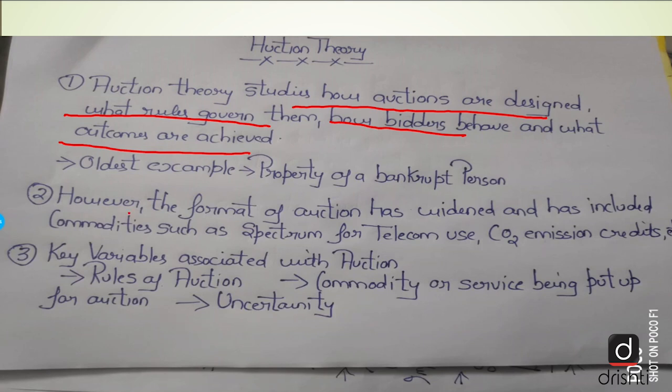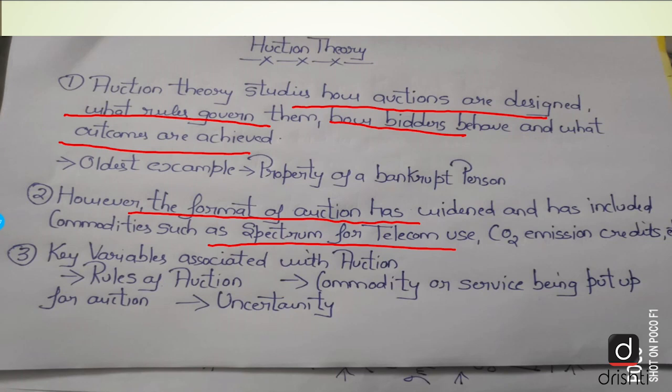However, the format of auction has widened, starting from this situation which I'm telling, that the property of a particular bankrupt person is being auctioned. From this to today, if we look at the sphere of auction, it has grown very wide. And it includes various commodities today, such as spectrum for telecommunication use or for radio use, also carbon credits, and many other commodities which nowadays are auctioned.